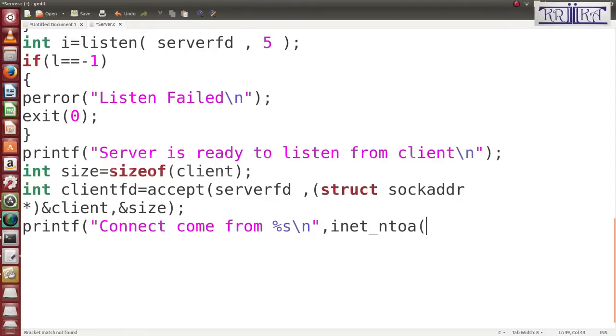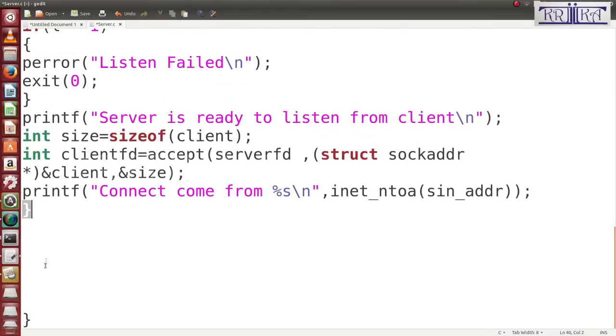Here write the sin_addr of this variable name. Okay, then close the bracket. The connection comes from this variable. Then I'll close the bracket. Okay, now I'll save it.